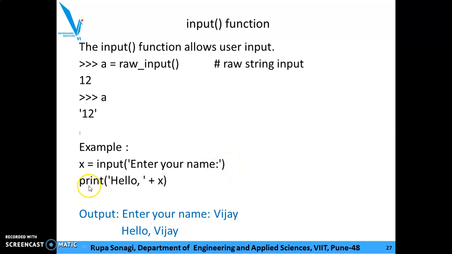And you have written print hello, comma, plus x. As input function is used for user inputting, enter your name, you have entered Vijay, and obviously the hello Vijay will get printed. So the same thing is observed in a Colab. So we will see that.